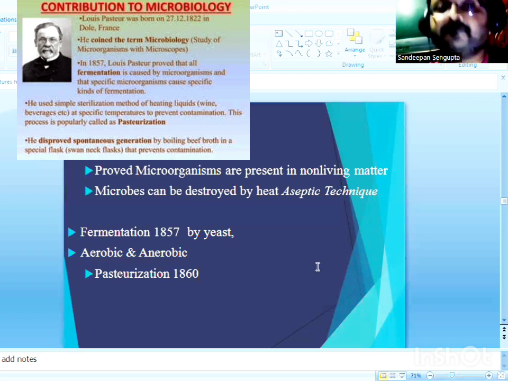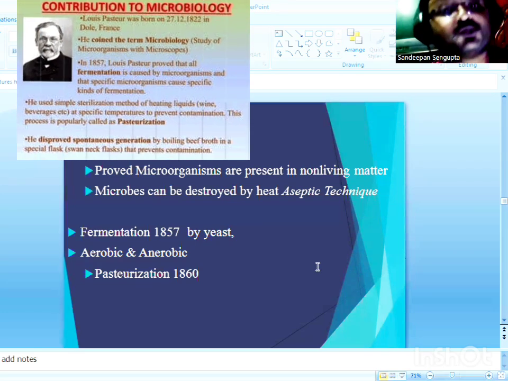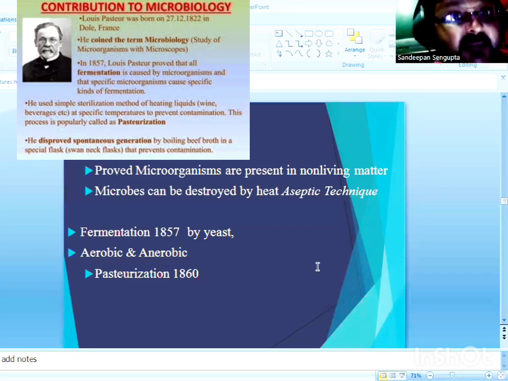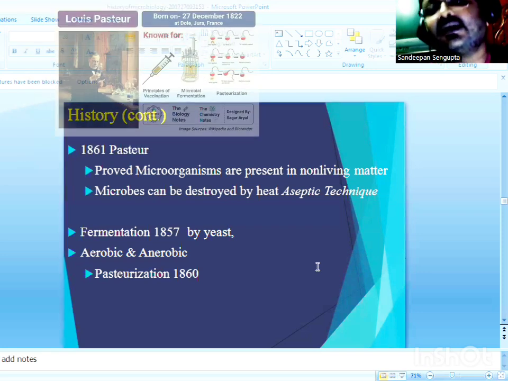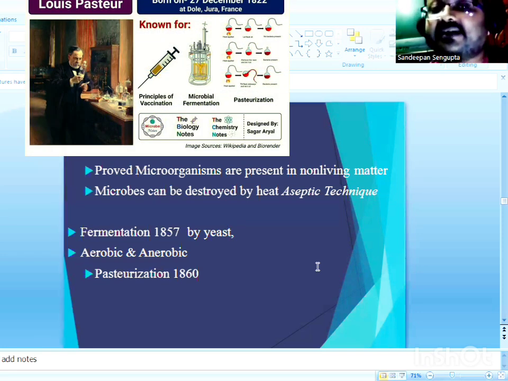However, it was Louis Pasteur who disproved this and concluded by his own experiments that the conversion of grape juice to wine is not a chemical but indeed a biochemical process that is brought about by a eukaryotic microbe, that is yeast, biologically named Saccharomyces cerevisiae. And the process is called fermentation.